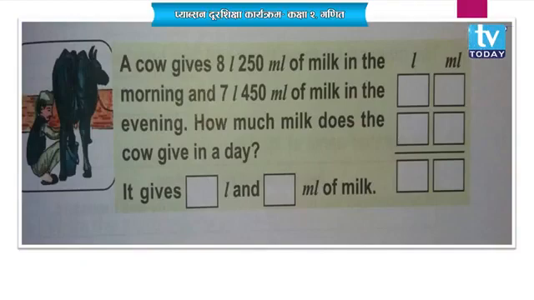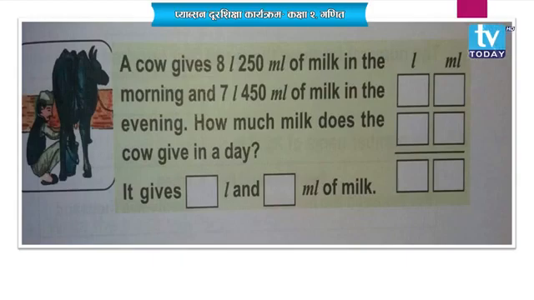Let's have a look for this picture once. Okay, over here what it is said, a cow gives 8 liter 250 milliliter of milk in the morning and 7 liter 450 milliliter of milk in the evening.